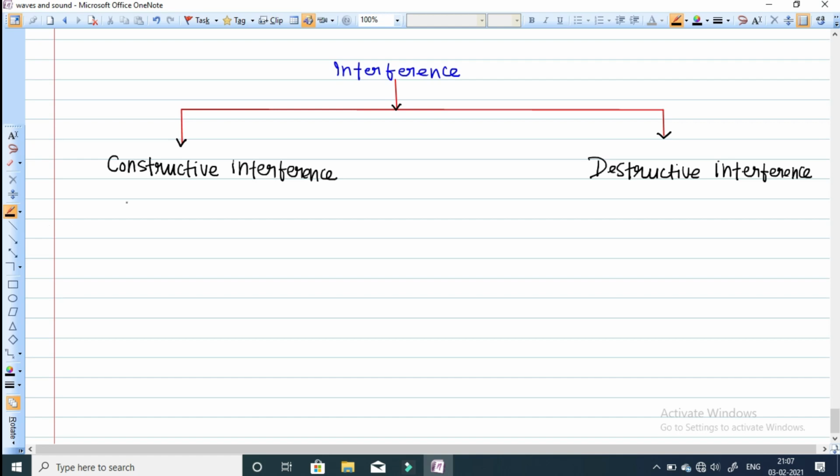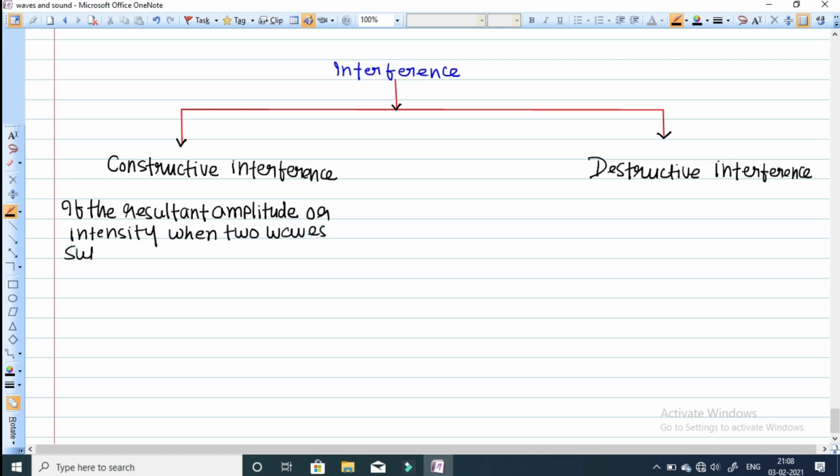In constructive interference, the definition I am taking is, if the resultant amplitude or intensity when two waves superimpose is maximum, it is known as constructive interference. And opposite of this is known as destructive interference.